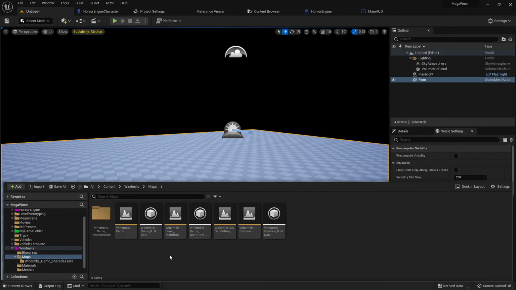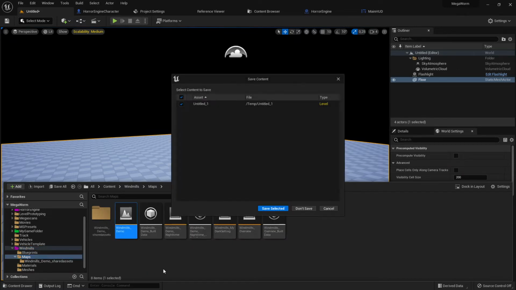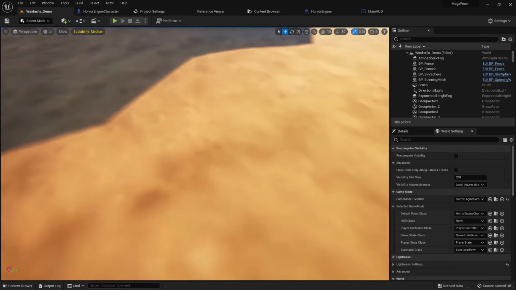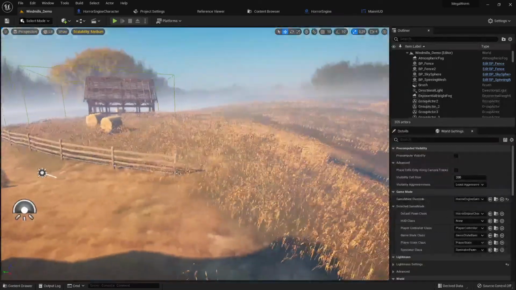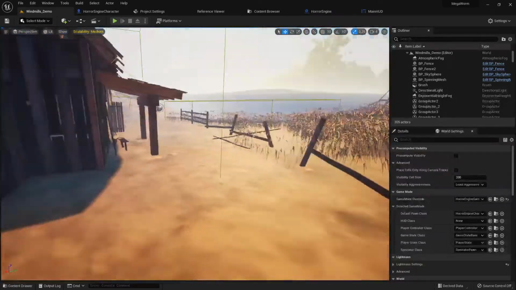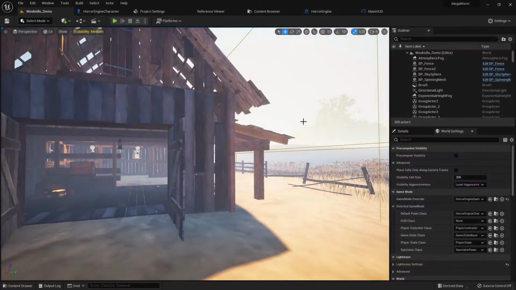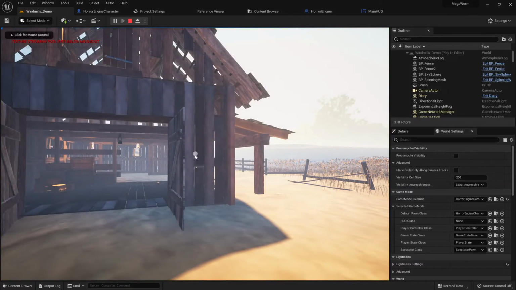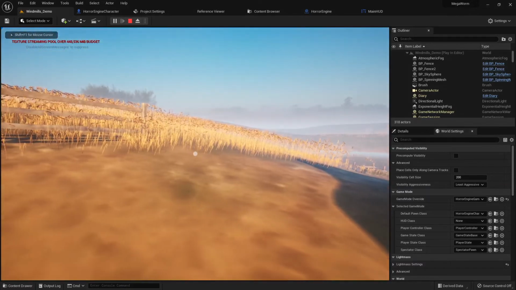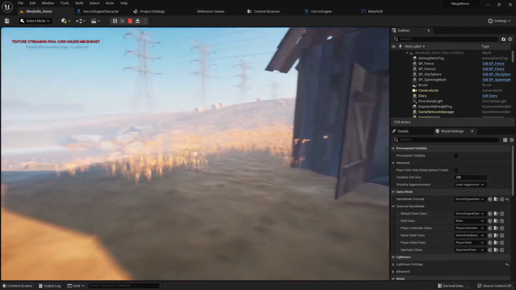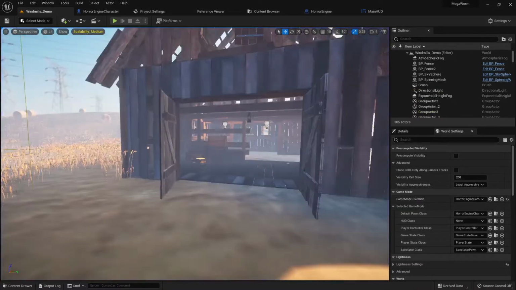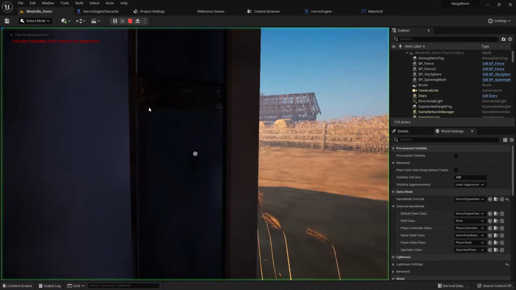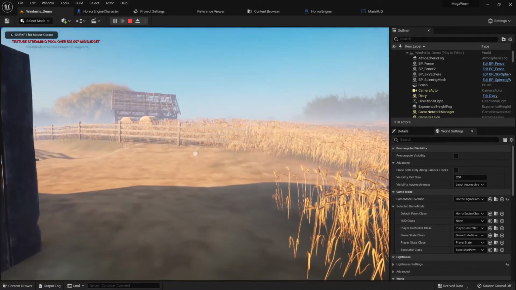And here, I go again to this demo level of this windmill. Let's make it on save. And here, this is the thing which comes with the windmill. But the problem is, and I want to show you this, when you start this game here, you can see this dot in the middle of this horror engine is now big. That's not by default. I made this because we have to change a little bit.